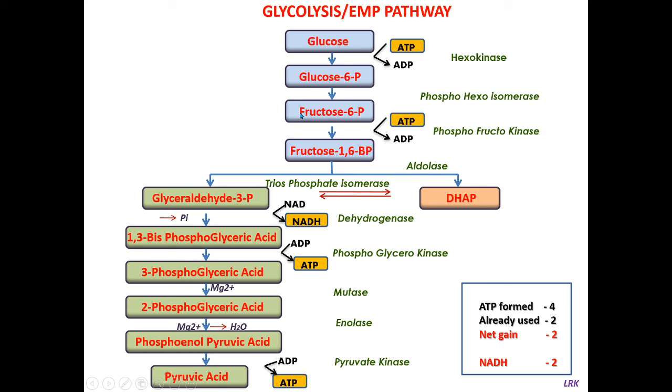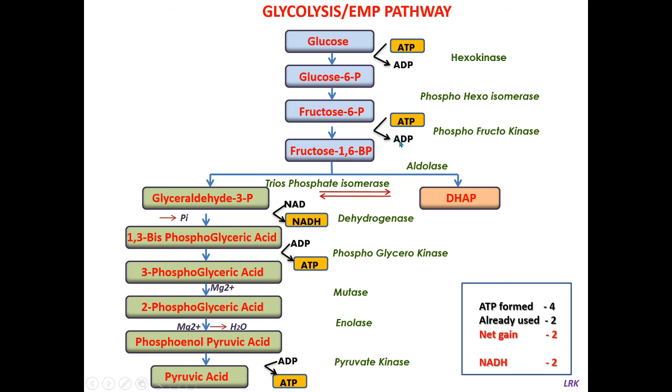And see here, the glucose is phosphorylated at sixth carbon, so we write it as glucose 6 phosphate. And in the next reaction, this glucose 6 phosphate is isomerized to fructose 6 phosphate, and this reaction takes place in the presence of phosphohexoisomerase. This is isomerization reaction. Okay, glucose and fructose are isomers. Okay, so this is an isomerization reaction.